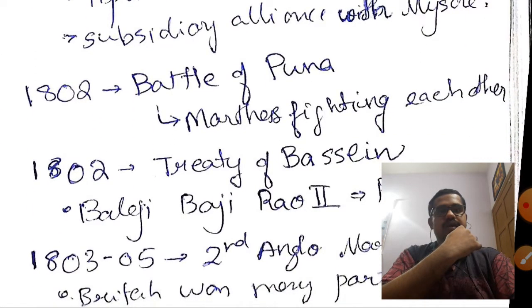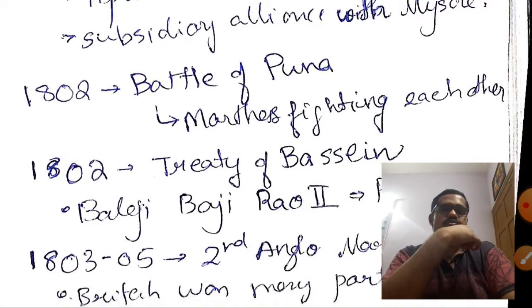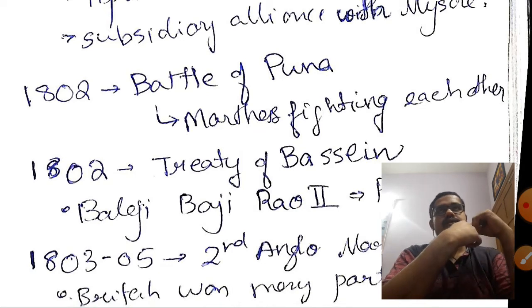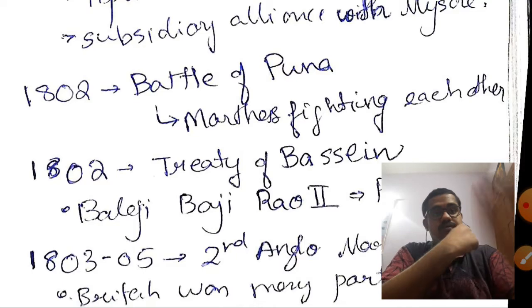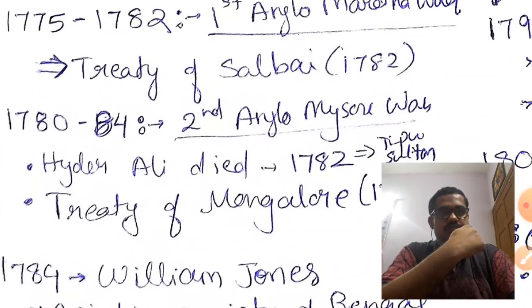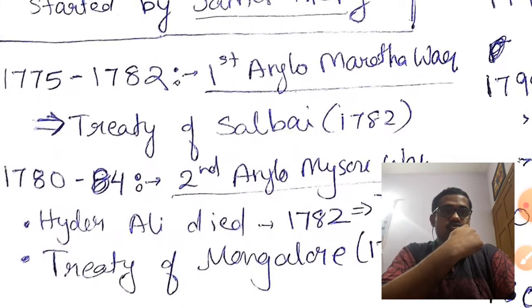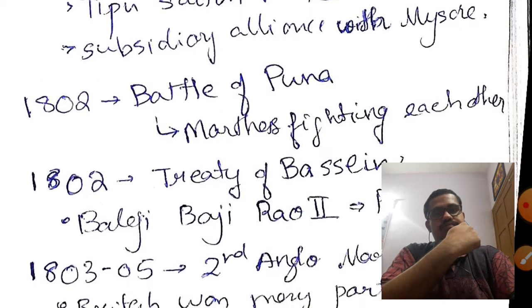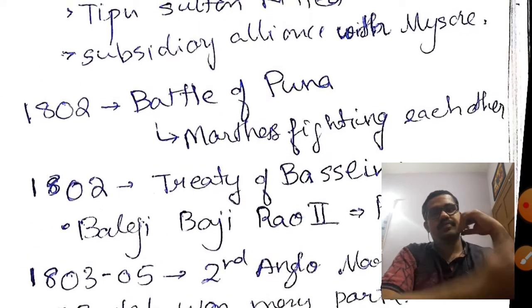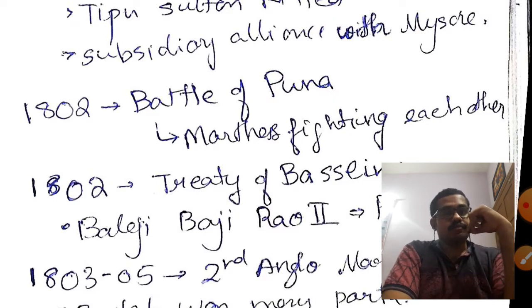Okay, now 1802 is 20 years after the Treaty of Salbai. We are studying about the Treaty of Salbai. See, from 1782, for 20 years there was no war with the Marathas. And in 1802, what happened was that the Battle of Pune started.